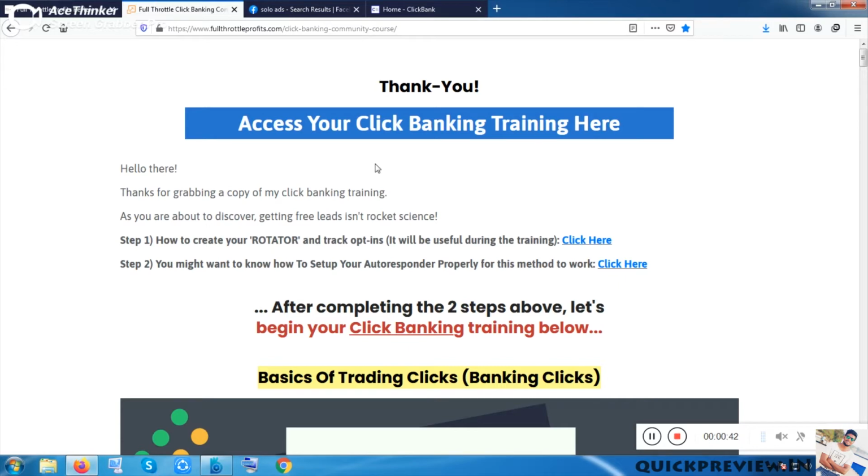Okay, so this tool is totally based on ClickBanking training. I was not aware of this topic before getting into this tool, but once I faced it, I started googling it and became aware of it.